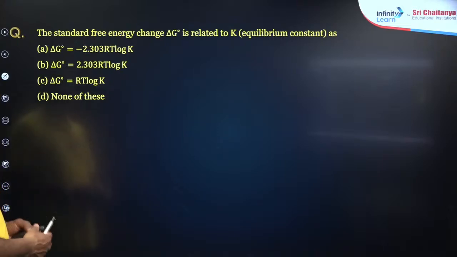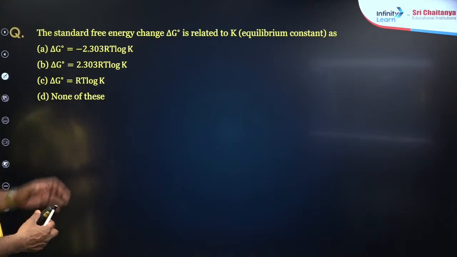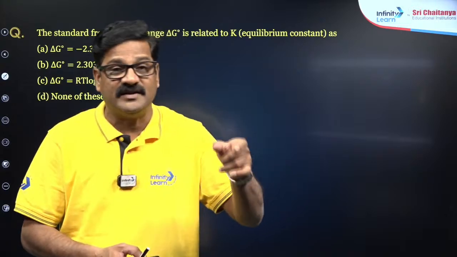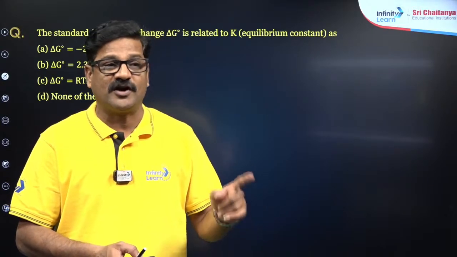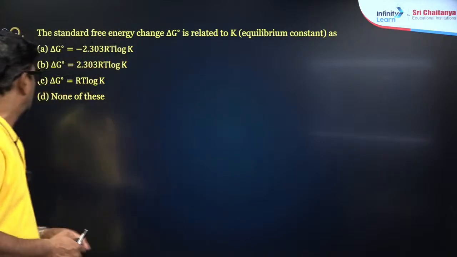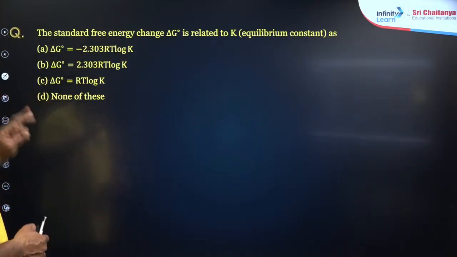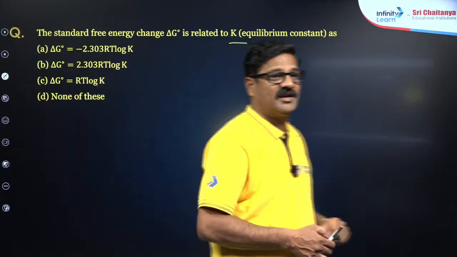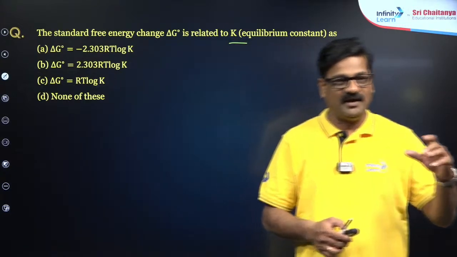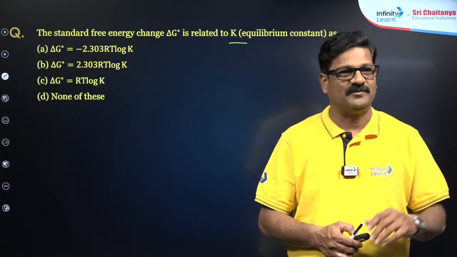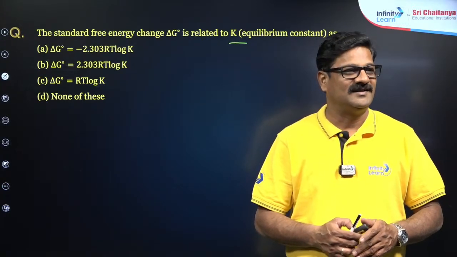Next, one more question. The standard free energy change delta G is related to the equilibrium constant. Hemant, it is given in yesterday's note, in the formula sheet. Check once and tell me the answer. K stands for equilibrium constant; Kc could be Kp or Kc, it is said to be K. Okay, right.